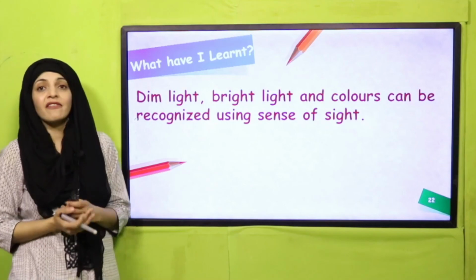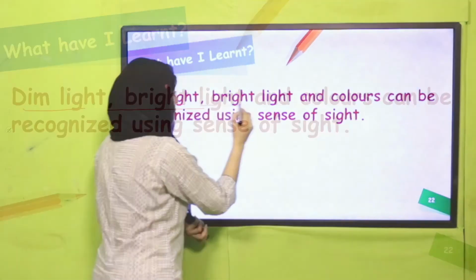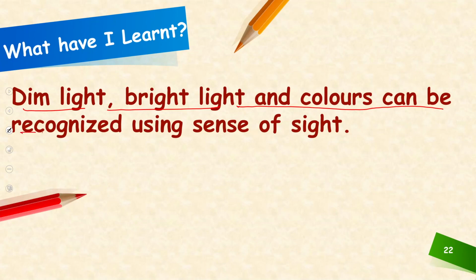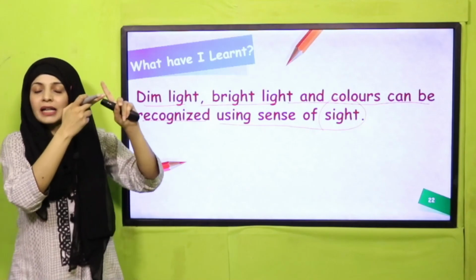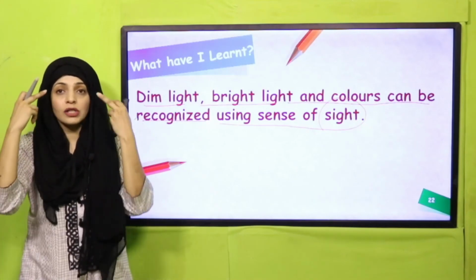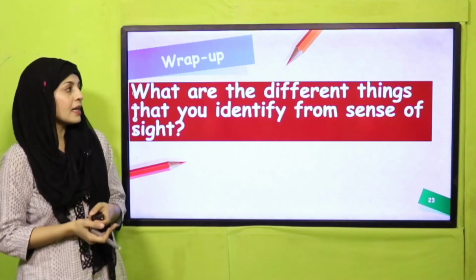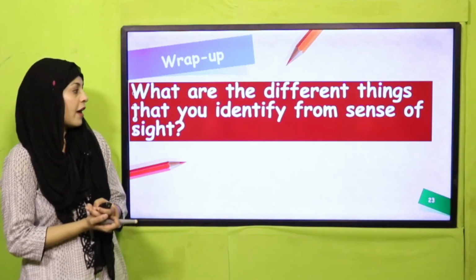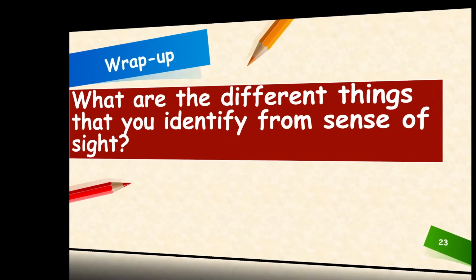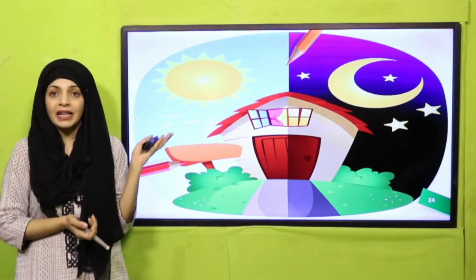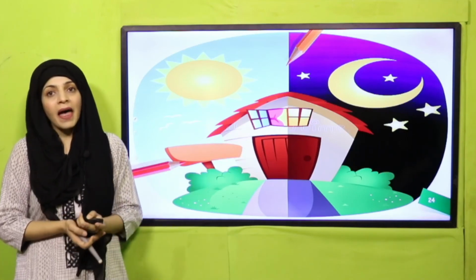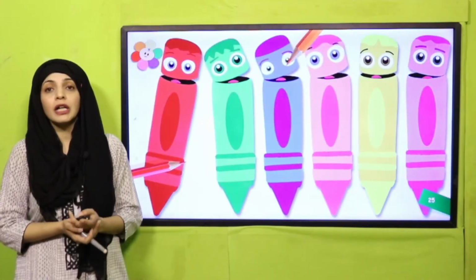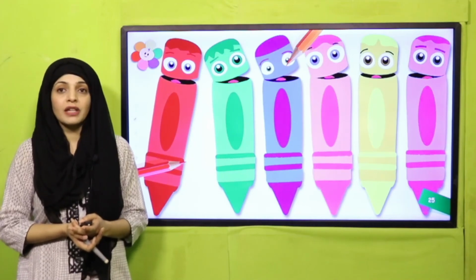Okay, now what have I learned today? Dim light, bright light, and colors can be recognized using sense of sight. So very easy: dim light, bright light, and different colors are recognized by your sense of sight. And let's quickly wrap up the lesson. What are the different things that you identify from sense of sight? What are the things that you identify with your sense of sight? You can identify bright light, dim light, and then you can also identify different colors with the help of your eyes. So sense of sight is very important.